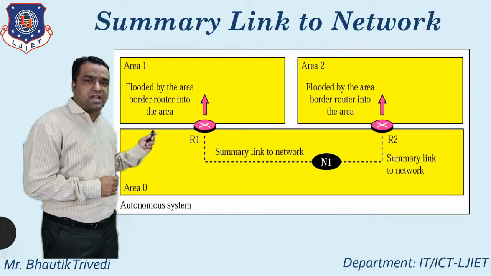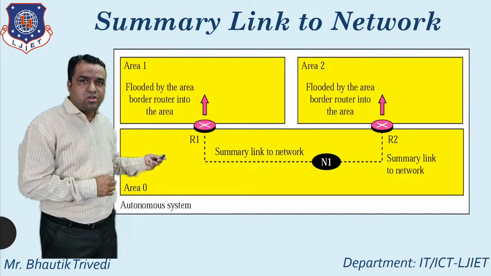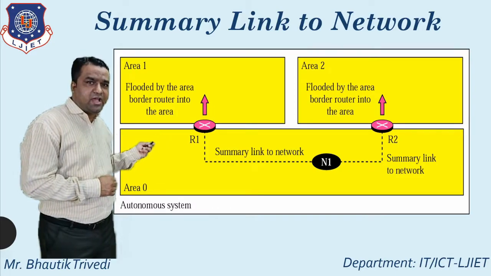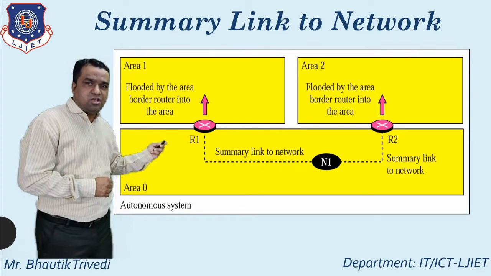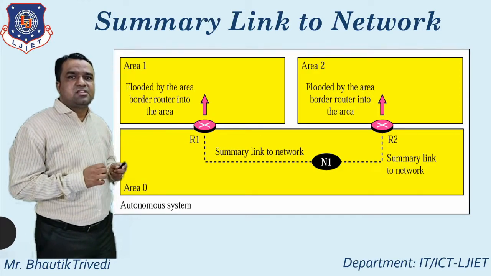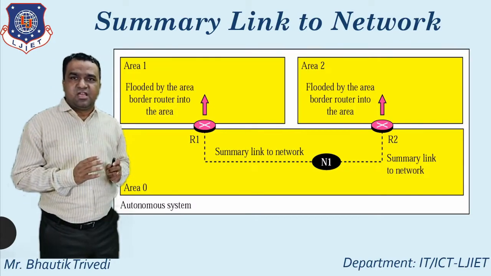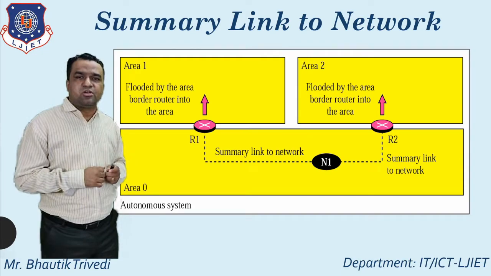Here I put one network N1 that is located in area 0. So between R1 to N1 and R2 to N1, whatever the dotted line, that can be considered as summary link to network. So this is the way you can directly talk about the particular concept.